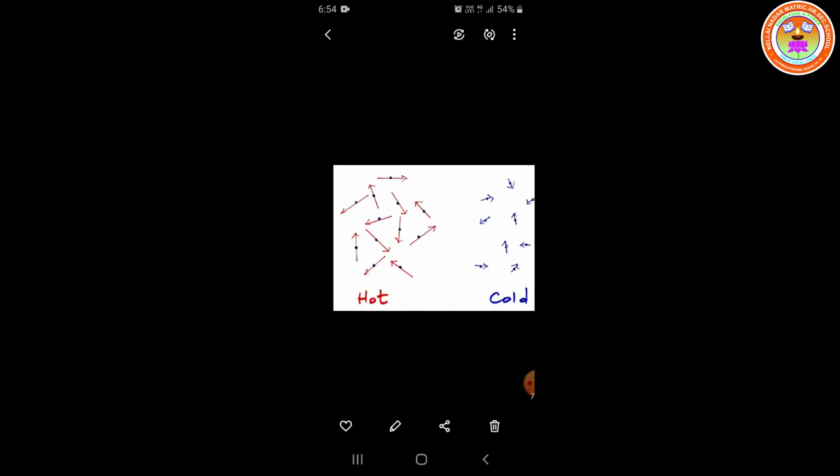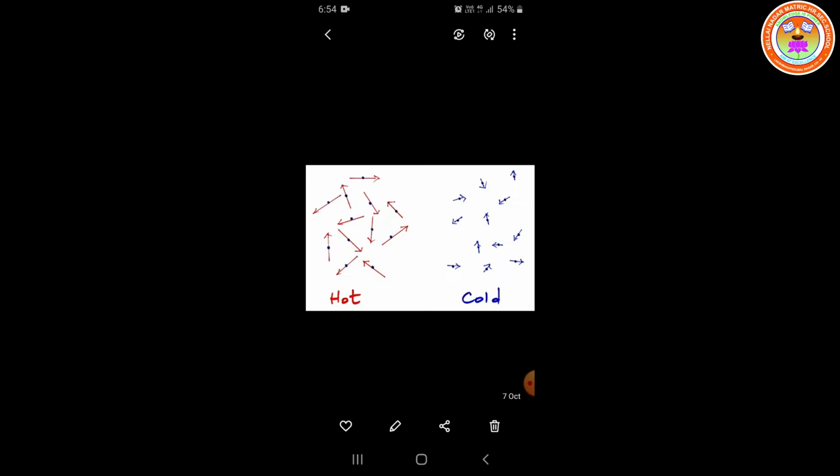We know well, in our day-to-day life we come across a number of objects. Some of them are hot and some of them are cold. How do we decide which object is hotter than the other? How do we feel? Hotness and coldness we can feel only. So by seeing we cannot say whether the object is hot or cold. So we have to touch.